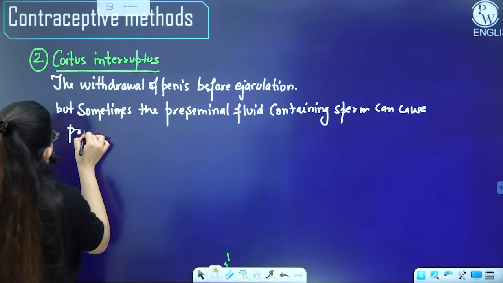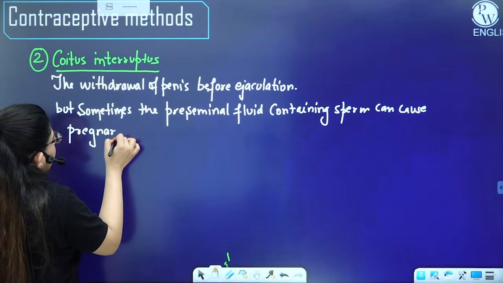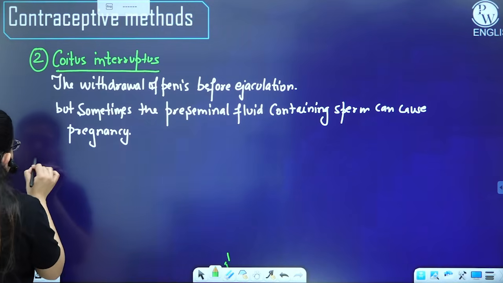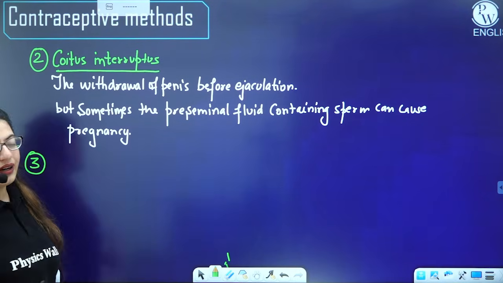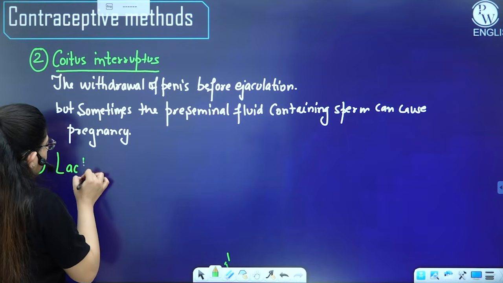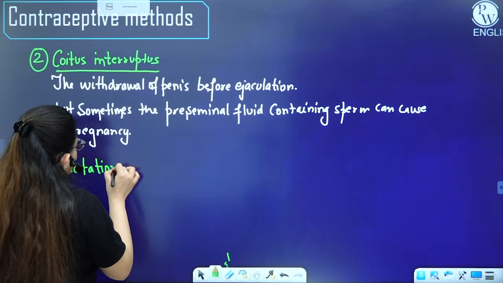Then we have the third method in the natural methods, because we are doing the natural methods only right now. The third one is lactational amenorrhea.